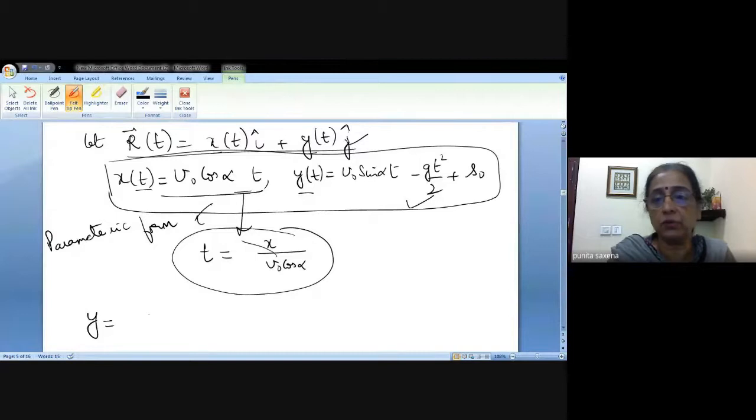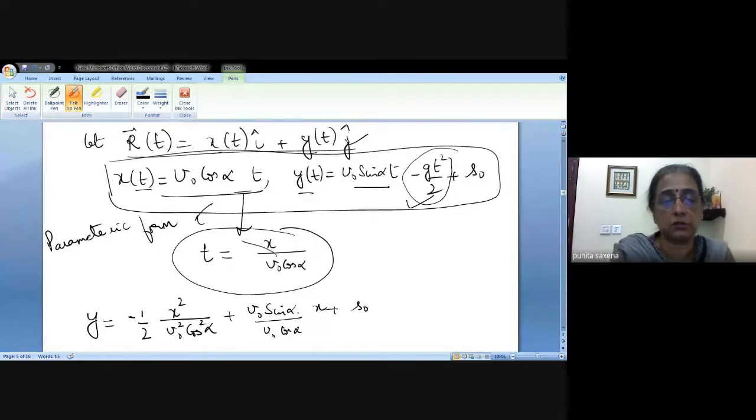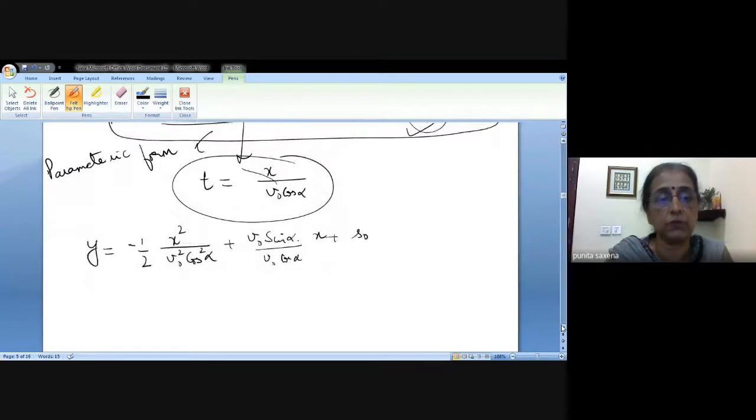And now I want to write it as a quadratic equation. So won't it be minus 1 by 2 x square upon V naught square cos square alpha, this term, plus V naught sin alpha upon V naught cos alpha into x. I substitute t here, plus s naught. This will be the equation. I'm eliminating t now. Okay.